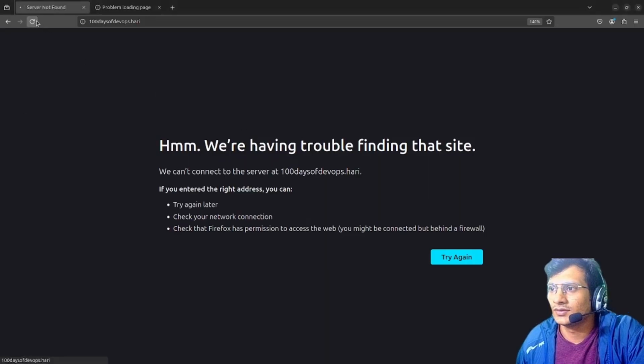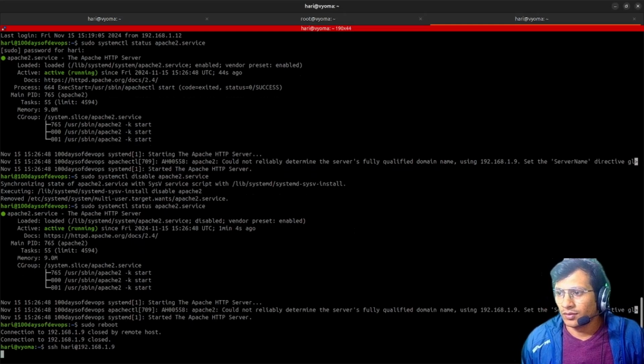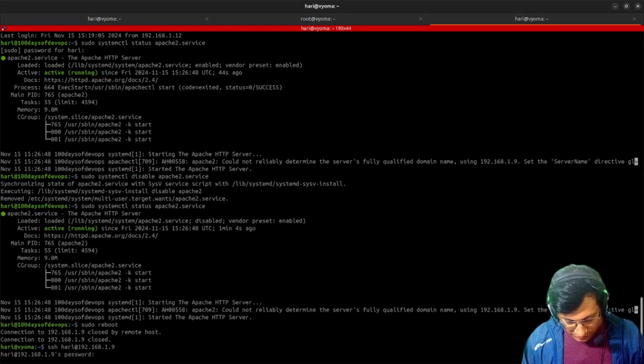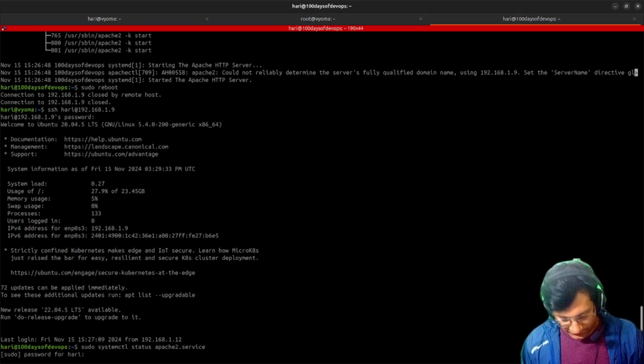Yeah, so this server is not loading. Okay, so let's just see why. We know why actually. We have disabled the Apache server, so it is unable to start on its own.